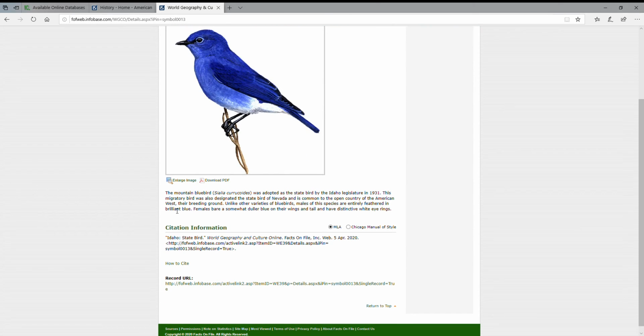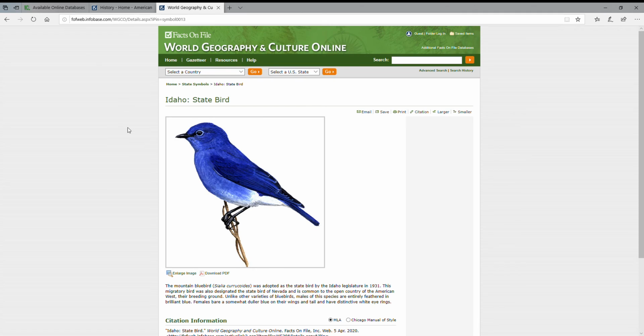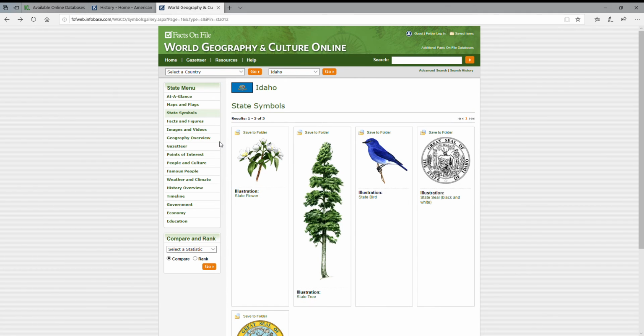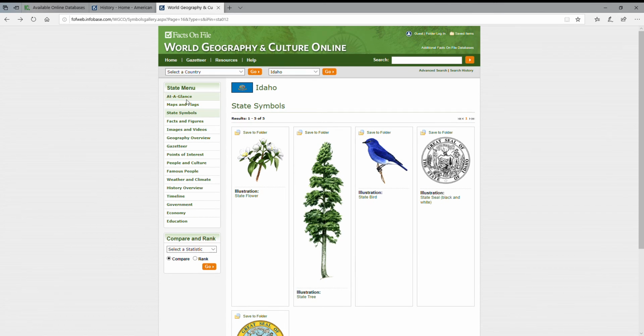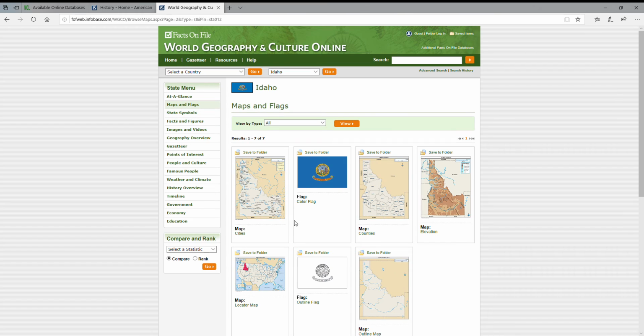Oh, the mountain bluebird is the state bird of Idaho. So you can see you'll get full color graphics as well. So you'll see what the seal looks like and what the flags look like. It's not going to just describe it to you. These items you can save to your folder. Your folder is up here on saved items.